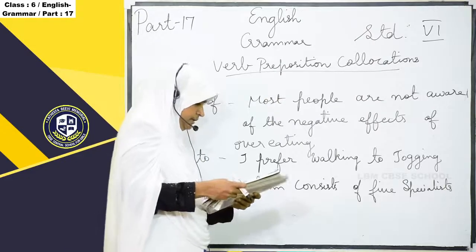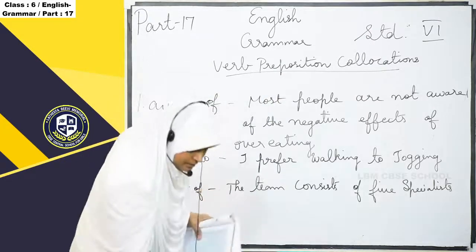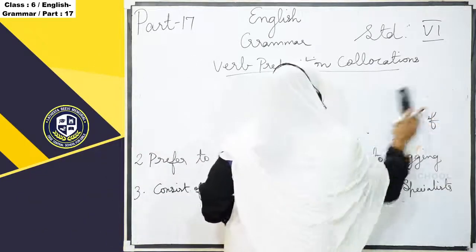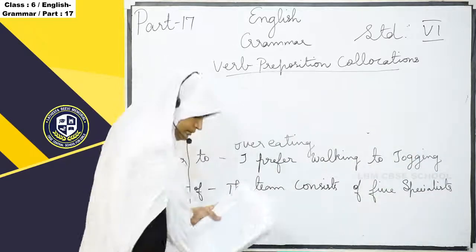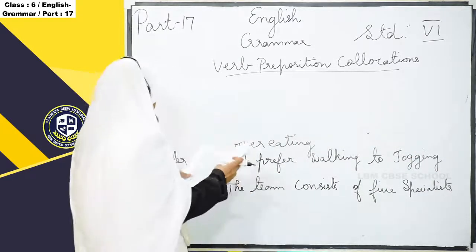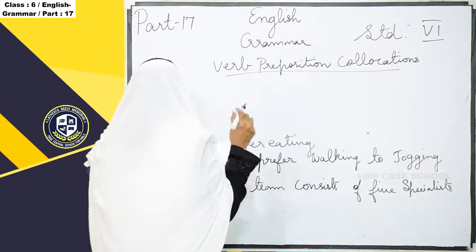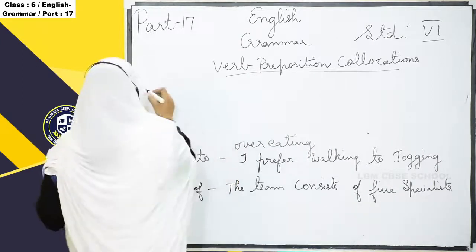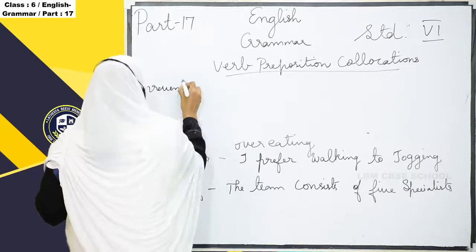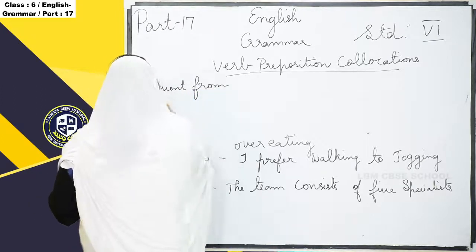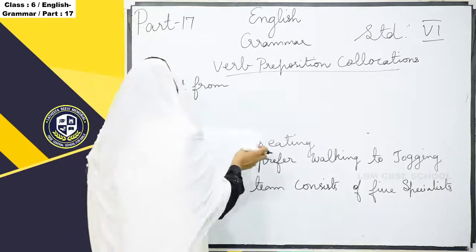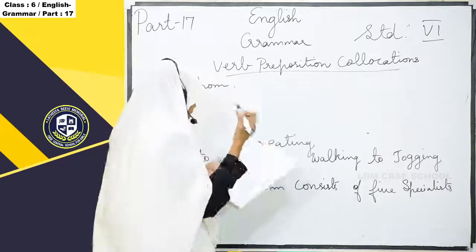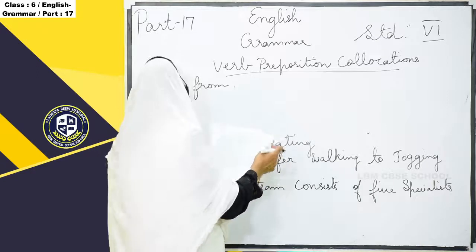And the next one, prevent. Okay, prevent from. Fourth one. So here prevent is the verb, from is the preposition. How are they using it in the sentence?